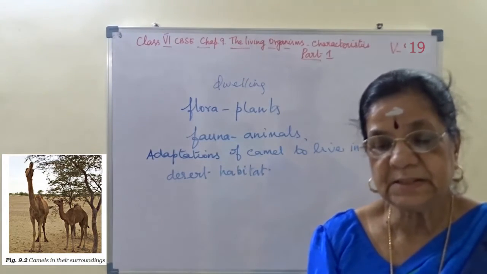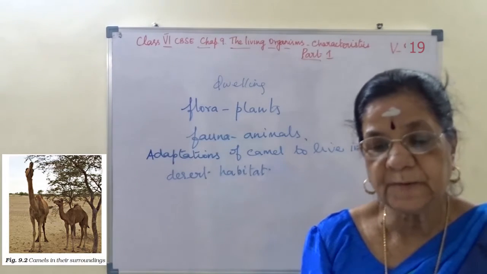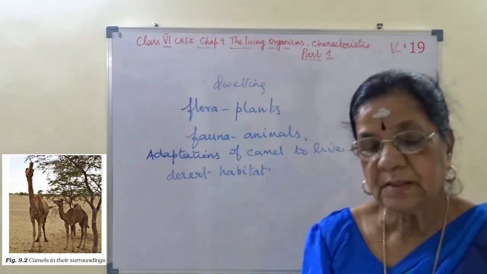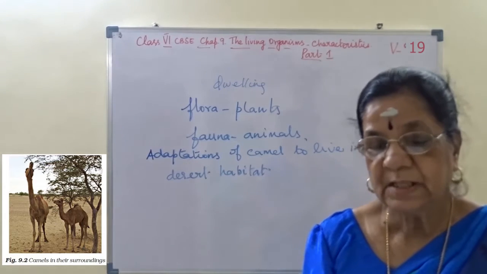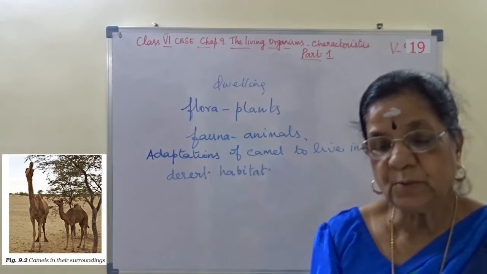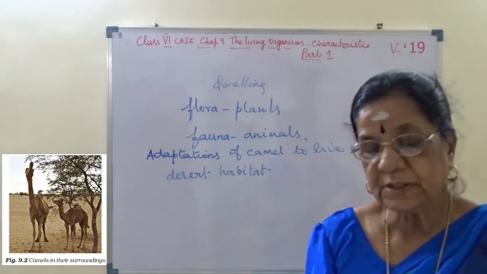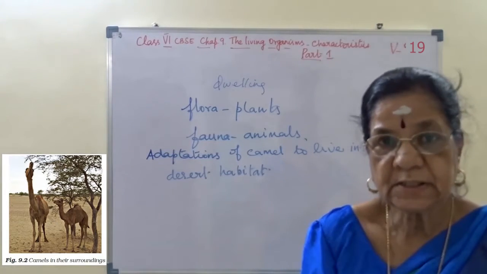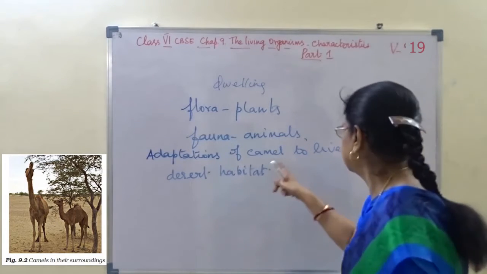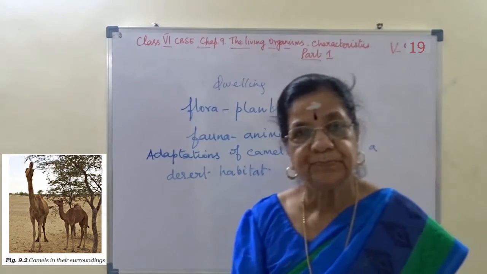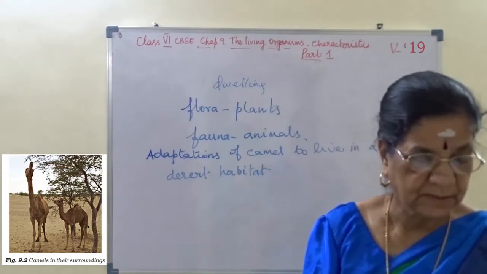Camels excrete small amount of urine. Their dung is dry and they do not sweat. Since camels lose very little water from their bodies, they can live for many days without water. This is adaptations of camel to live in a desert habitat. These are short answers, right?